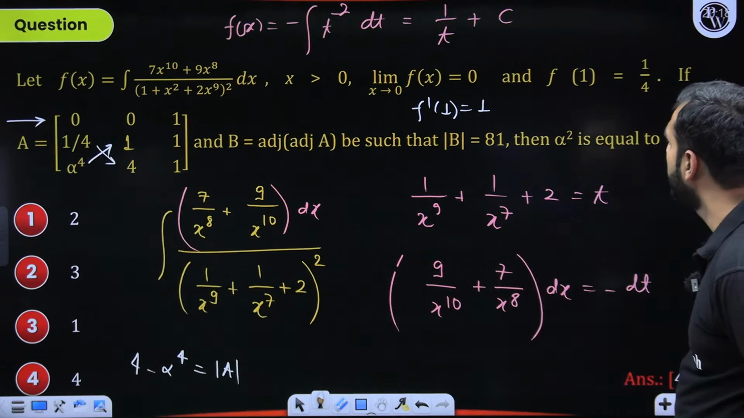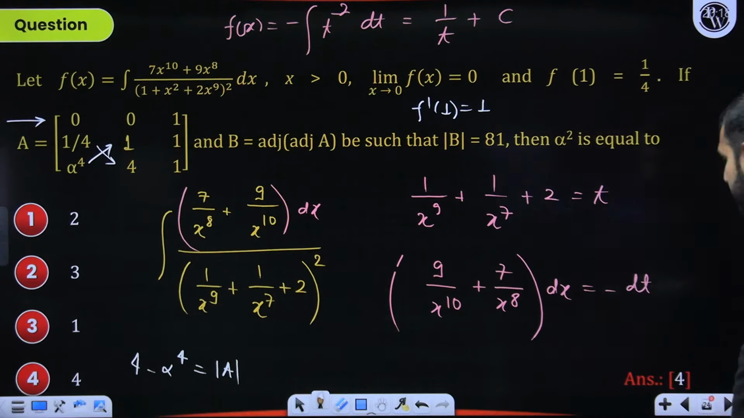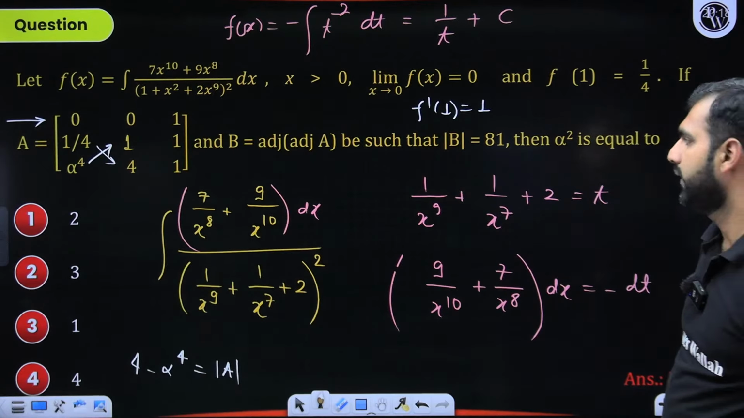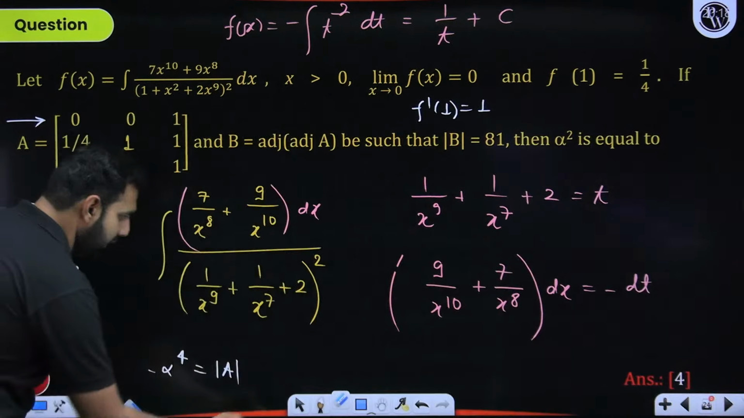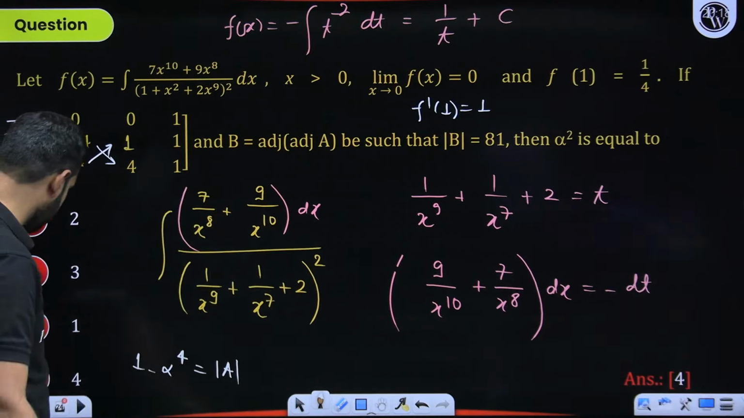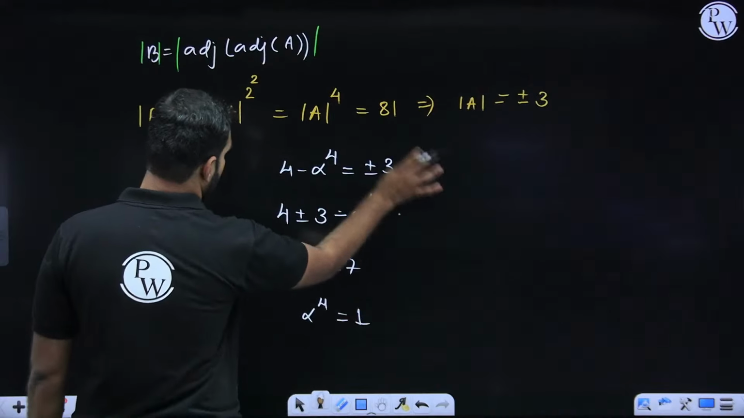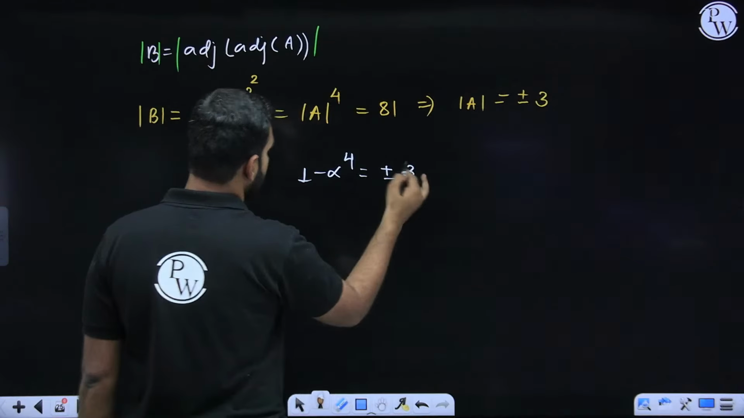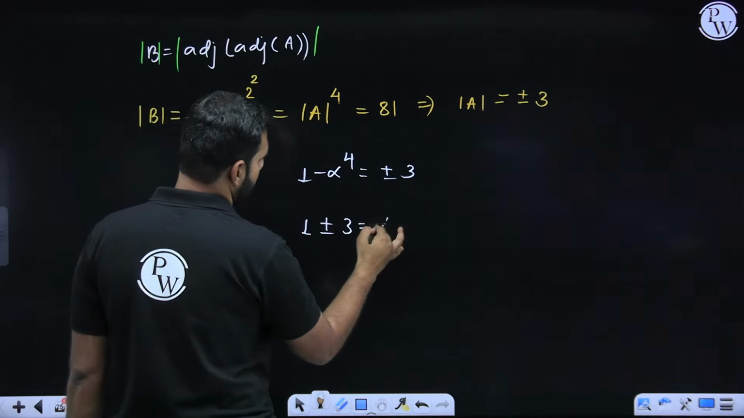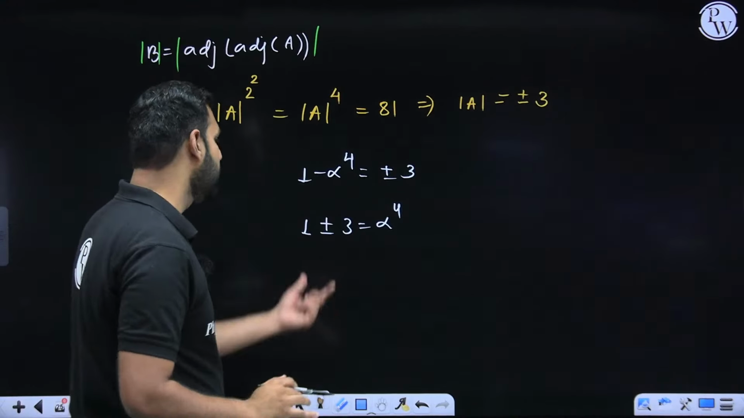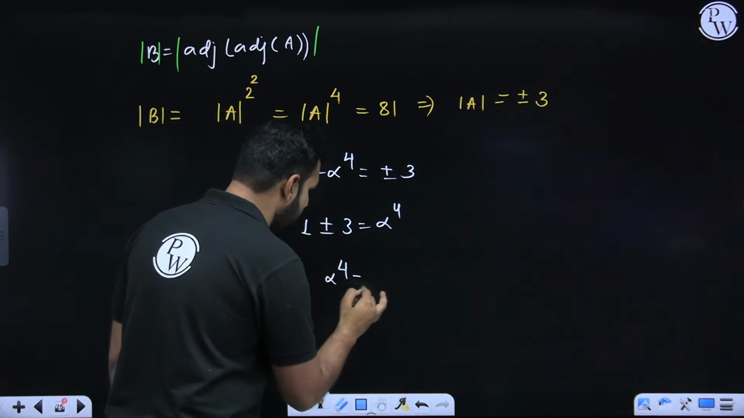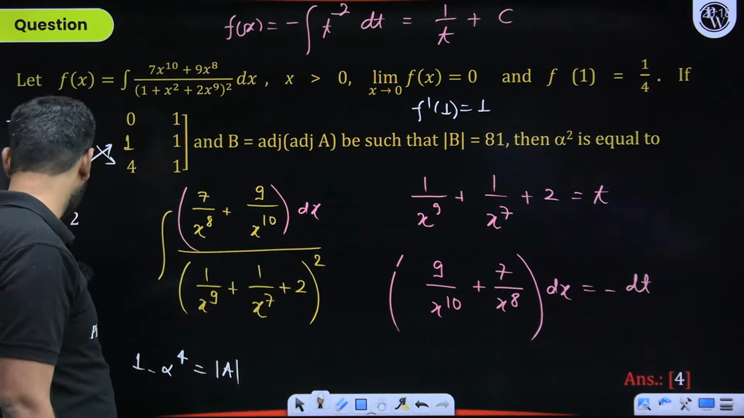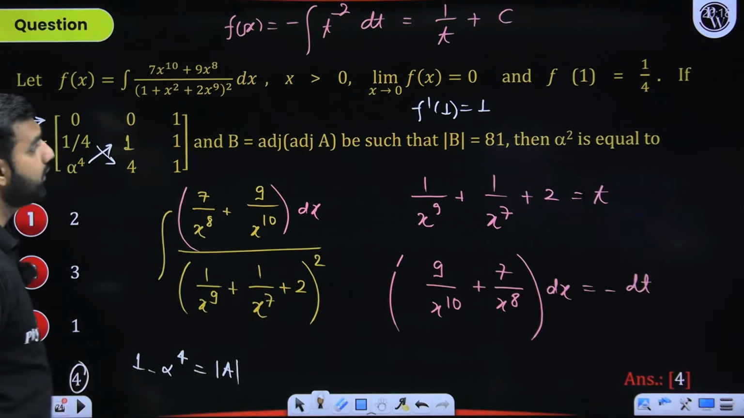Come on. Don't tell me that I have made any error here. I'll expand it again. 1 by 4 into 4 is 1. Yes, how can I write it as 4? It is 1. I'm really sorry for this. This is 1 minus alpha to the power 4. If it is 1 minus alpha to the power 4, which is given as plus minus 3, so 1 plus minus 3 should be alpha to the power 4. Alpha to the power 4 cannot be minus 2. So I'll take plus 3. So alpha to the power 4 is 4. Right, alpha to the power 4 is 4. So alpha square should be 2.